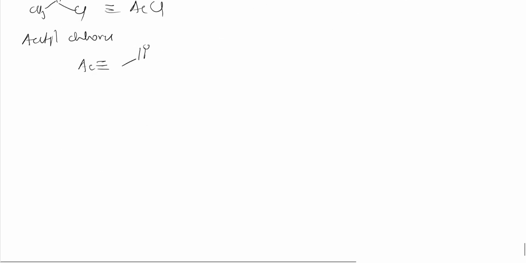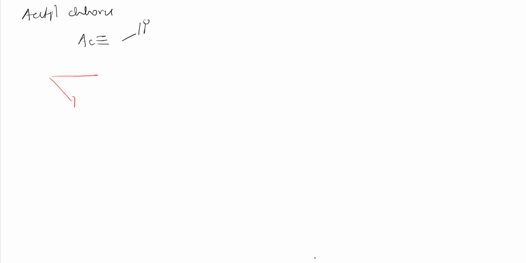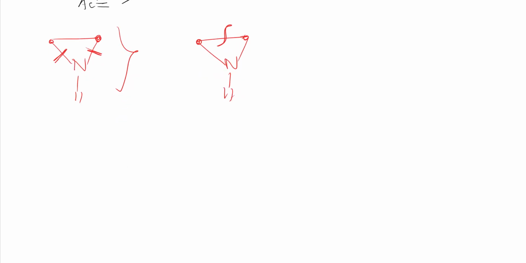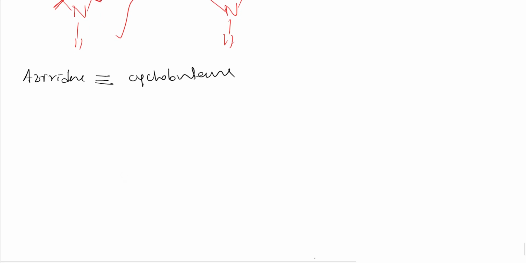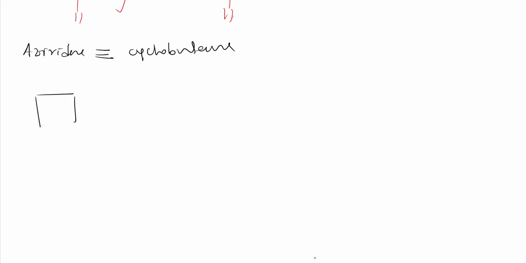Let us see now. Every time, in all the things we have studied, we have broken this carbon and nitrogen bond, right? Now let us see some reactions in which we break the carbon-carbon bond, this bond we shall break, right? Let us see those things. So this aziridine is there, right? Aziridine will be equivalent to this cyclobutane. So let us see some reactions of cyclobutane, how it is. So this is cyclobutene, not butane, butene, sorry for that, right?